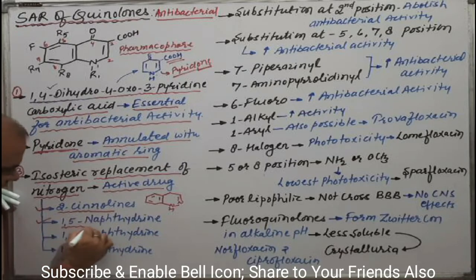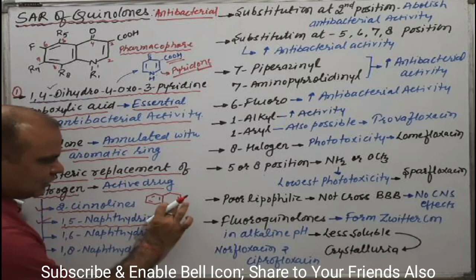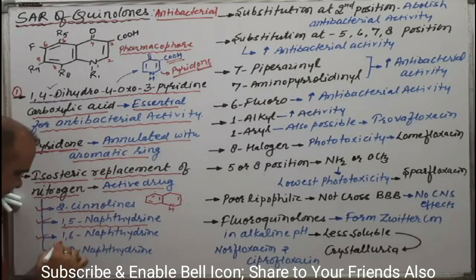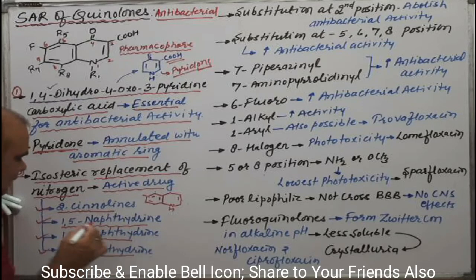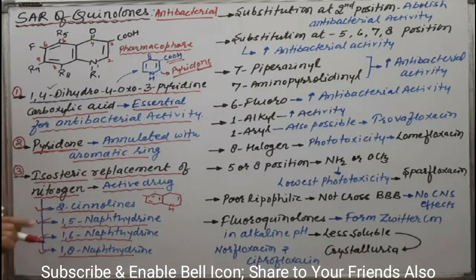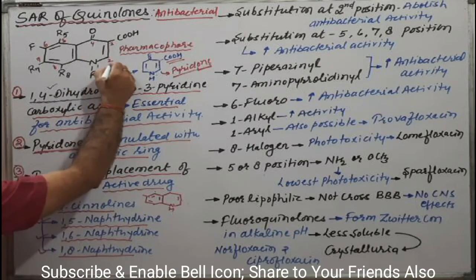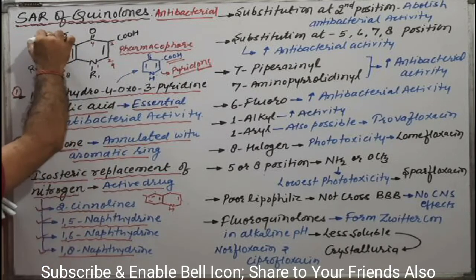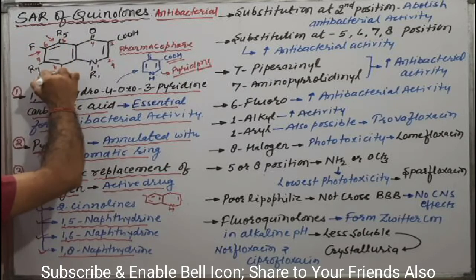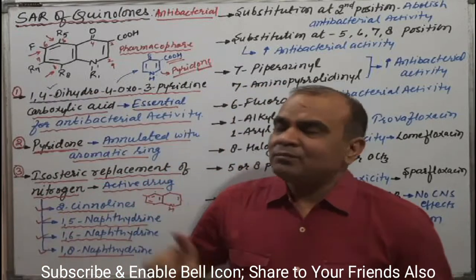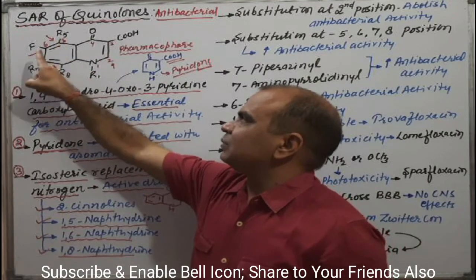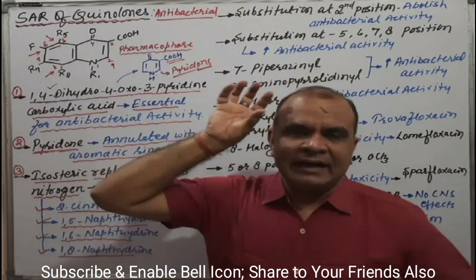1,5-naphthyridine means the fifth position instead of carbon has nitrogen. 1,6-naphthyridine means the sixth position has nitrogen. 1,8-naphthyridine means the eighth position has nitrogen.